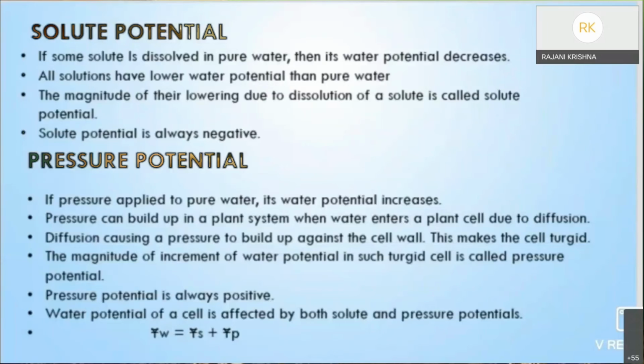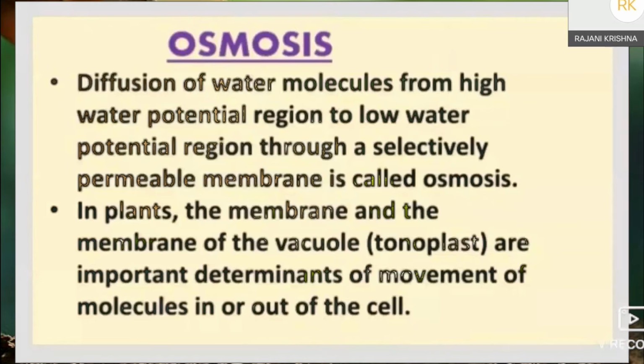So that means it has a positive effect. So osmosis is the movement or diffusion of water molecules from a region of higher concentration to a region of lower concentration across a semi-permeable membrane. This process takes place till it reaches equilibrium. At equilibrium, the two chambers will have the same water potential.